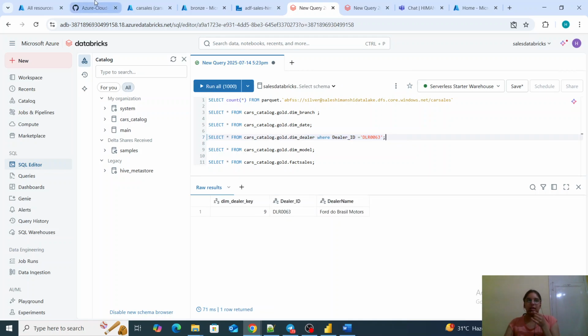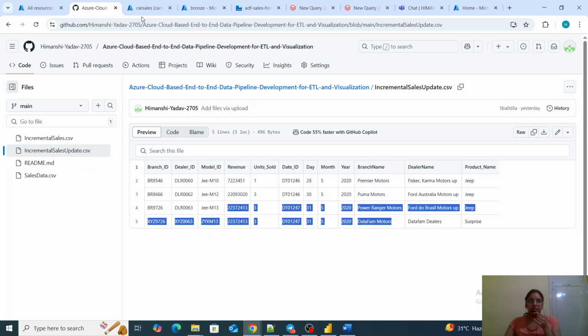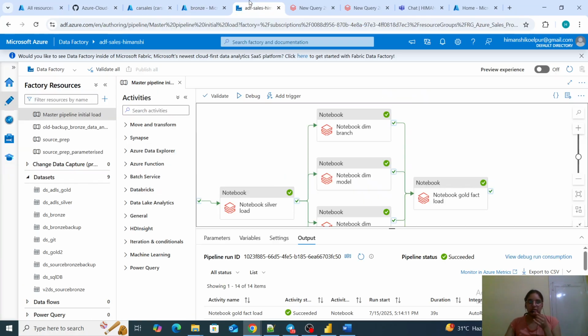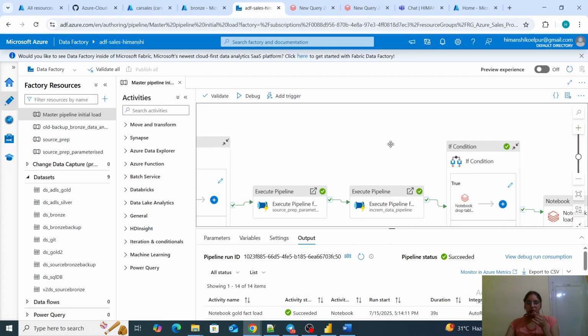So these 3 are updated, and this is a new record which I am passing for my incremental data. So let us see how the pipeline works, and whether it will be able to accommodate all of these.